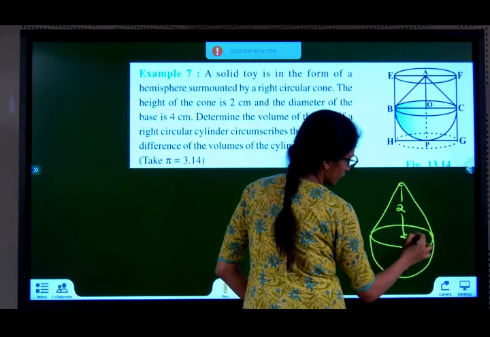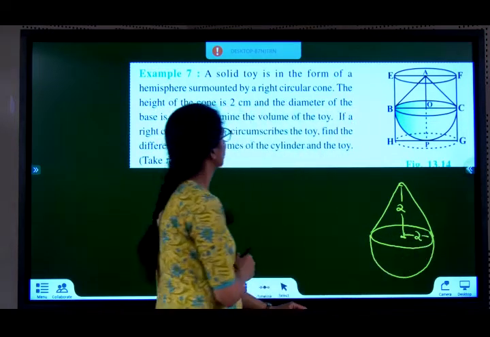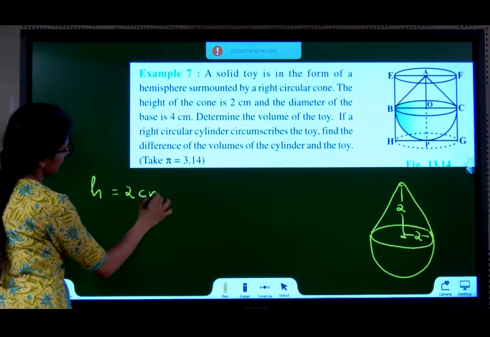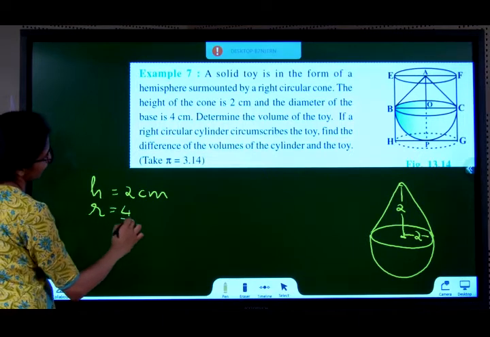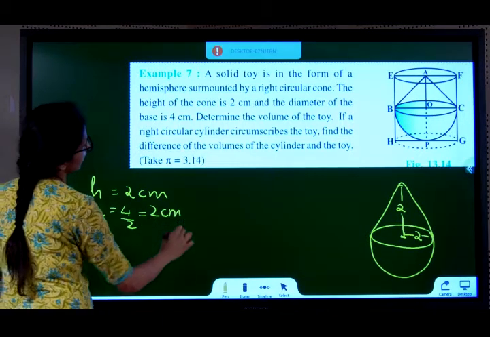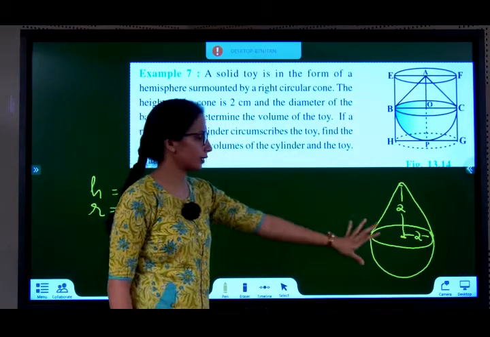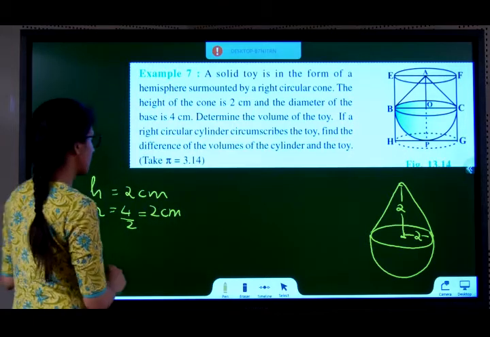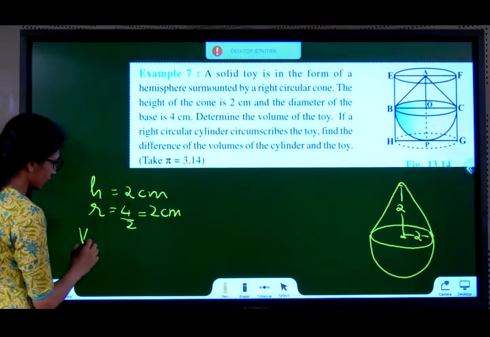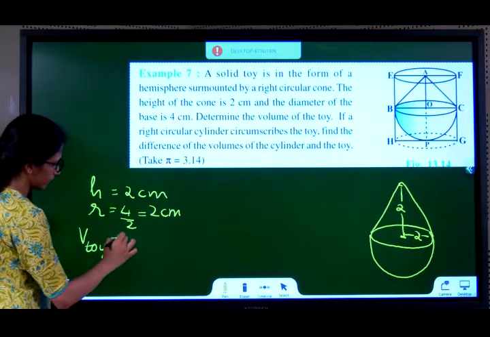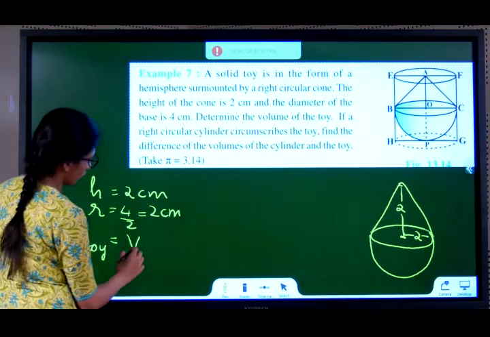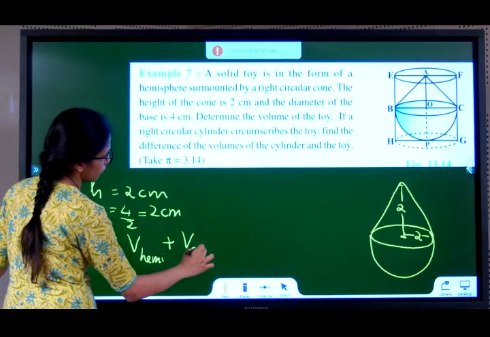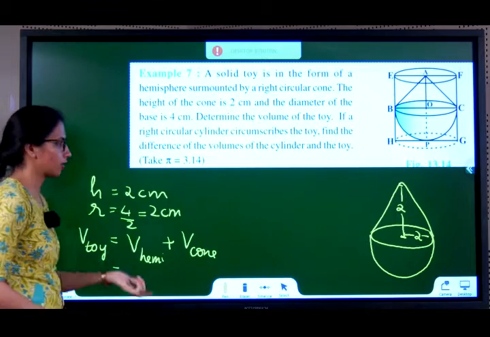Diameter is 4, so what will the radius be? 2. So height of the cone is 2 centimeters. Radius is 4 by 2, 2 centimeters. Determine the volume of the toy. So we will first do this part, then we'll go back to the question. So first, let's find the volume of the toy. Volume of toy is equal to volume of hemisphere plus volume of cone. Agreed? Okay, we'll solve this.